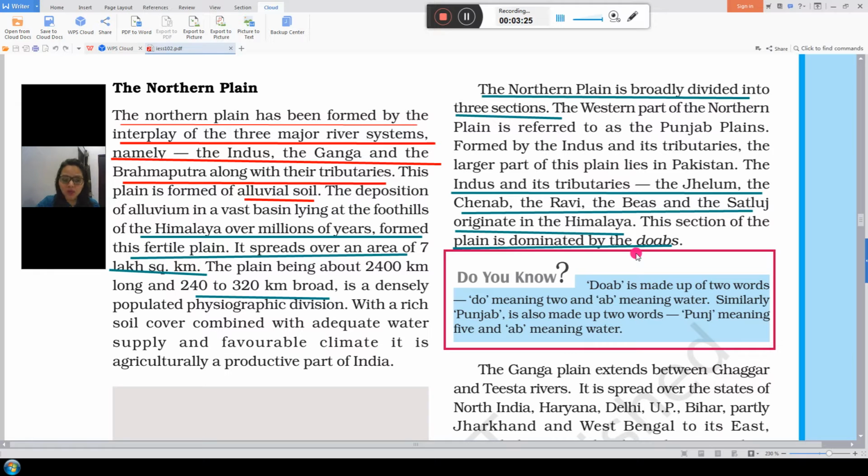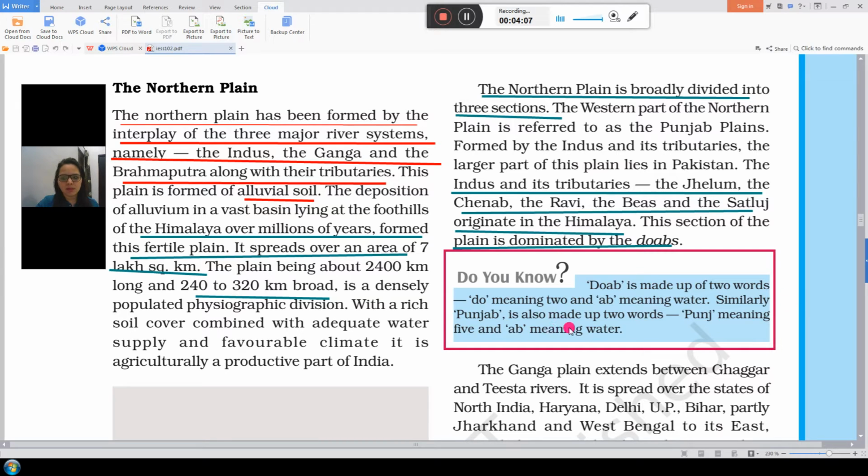This section of the plain is dominated by the Doab. Now what is the meaning of Doab? Doab means, Do means two and Ab means water. Doab is made up of 2 words. When 2 rivers erode soil and collect sediment in one place and deposit huge sediments over a long stretch to make a plain area, it's called Doab.